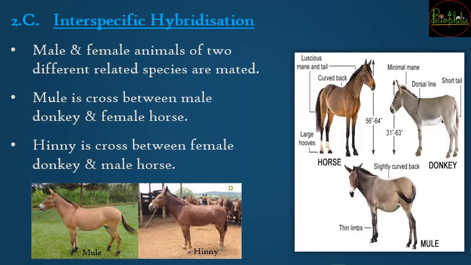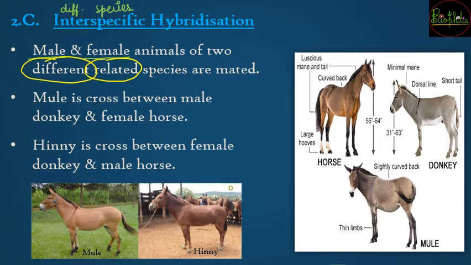Now let's understand interspecific hybridization. Interspecific means inter is different and specific refers to species, so more than one species is involved. The male and female that mate are going to come from two different species. Very important to remember, they will be different but related species which are mated to form a new interspecific hybrid.